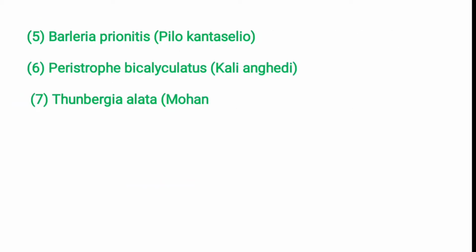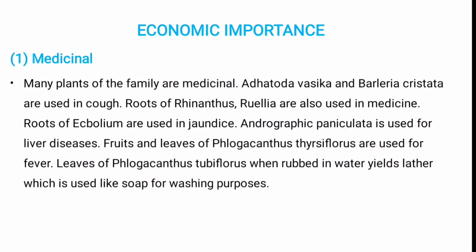And the next plant is Barleria prionitis, known as Vajradanti. Then Peristrophe bicalyculata, known as Kaliangeri. Then Thunbergia elata, known as Mohan. So all these are common plants belonging to the Acanthaceae family.